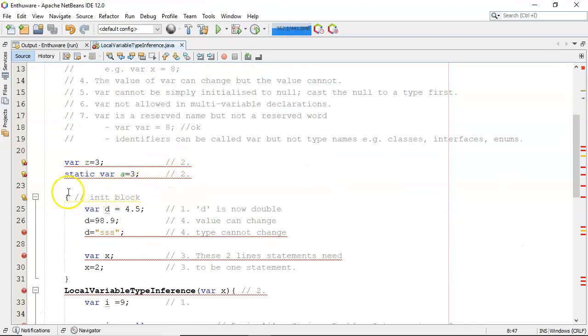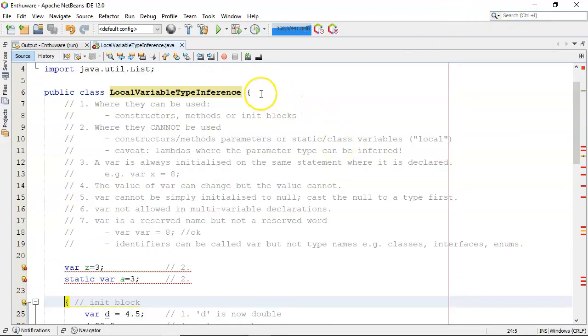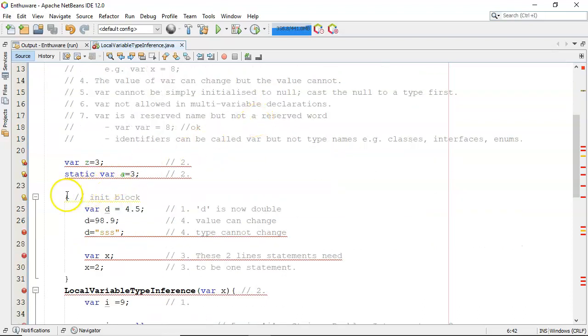Here is number one. This is just an instance initialization block. It's inside the class, but it's not inside any methods. So you can see there's the class curly brackets, there's the instance initialization block, and there is a local variable declaration. var d is assigned 4.5. This variable d is now a double.